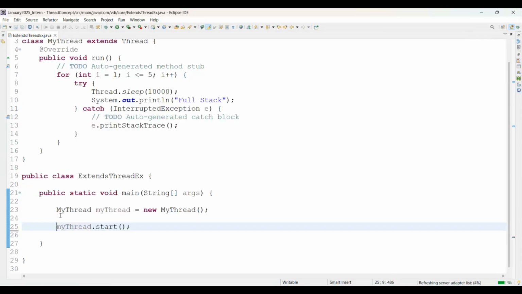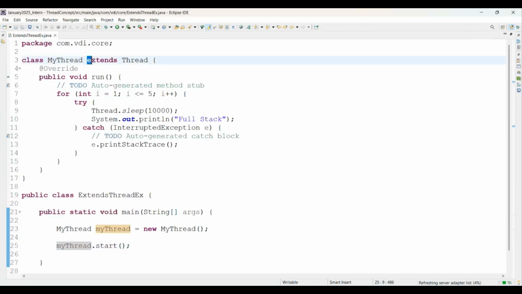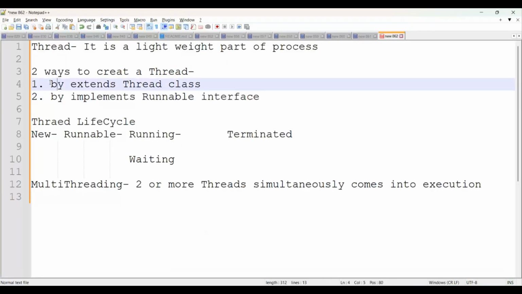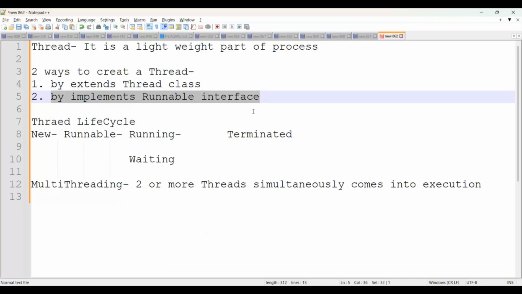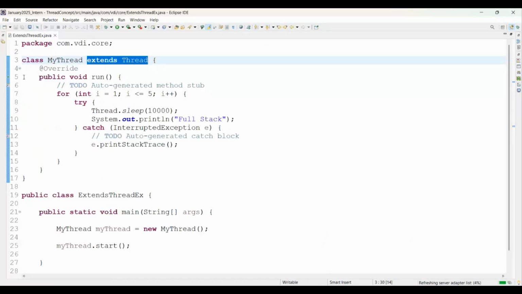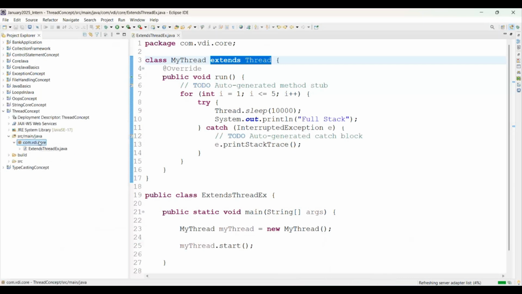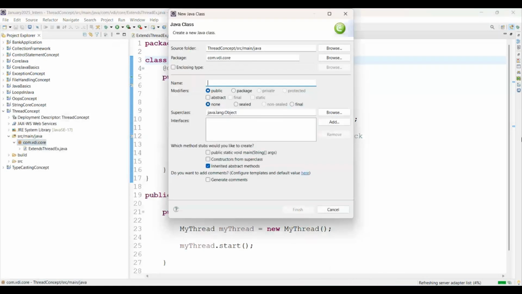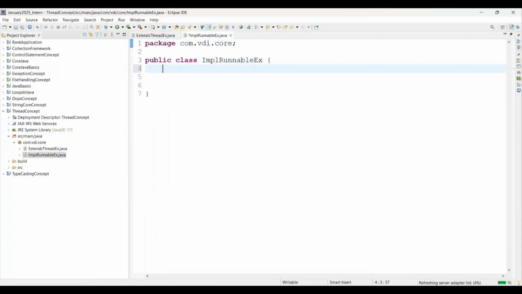This way we have seen how to extend the thread class. There are two ways to create a thread. The first one is extending the Thread class, and the second one is implementing the Runnable interface. Now we'll come to implementing the Runnable interface. For that, I am creating a new Java class, giving here implements runnable example. Now you can say this is the main class, main method.